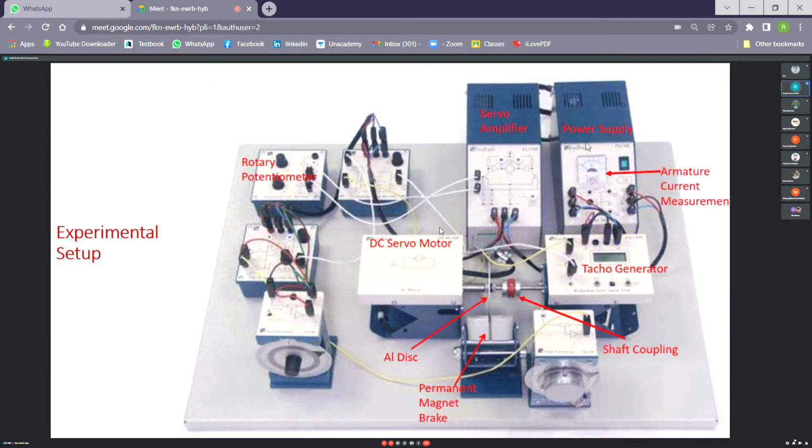The servo amplifier takes power from the DC power supply, and it amplifies the control input provided at its input terminal. It gives power amplification, so that sufficient armature current can flow inside the armature circuit and torque is produced. This DC servo motor is a permanent magnet type. That means the field is a permanent magnet, a pair of permanent magnets. And as the armature current is in series, the amount of armature current can be measured by the meter connected to the power supply.